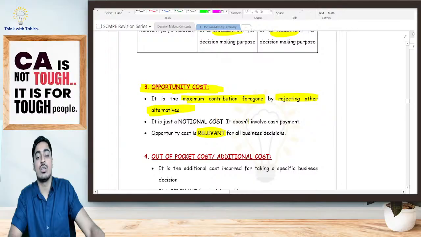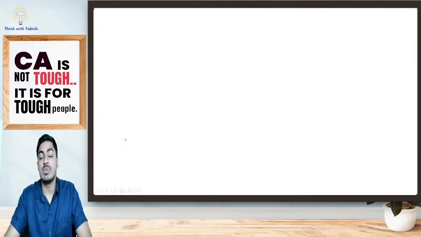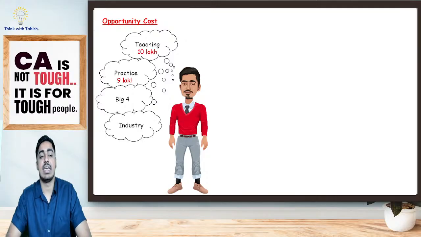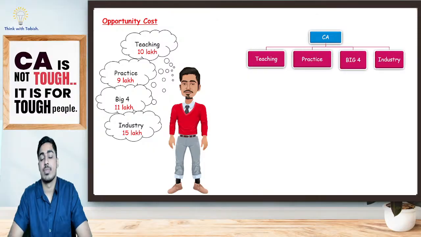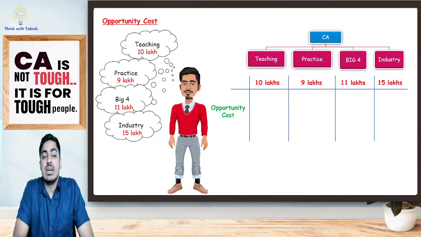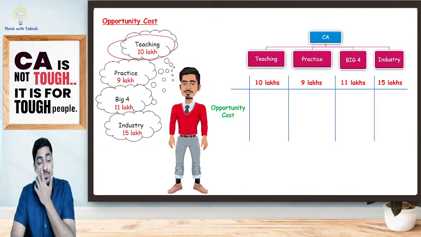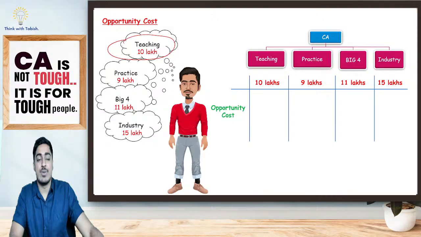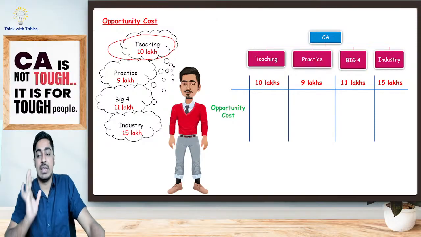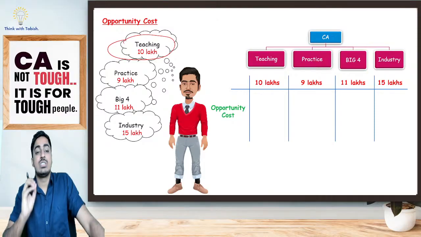It is just a notional cost. It does not involve any cash payment. Now look at this one simple example. Yes, I've become a chartered accountant. Now I'm having different options. I can get into teaching, practice, big four, or industry. If I get into teaching, assume I'll be earning yearly 10 lakh rupees. Now, I can do only one of the four. I cannot be doing all of these. Suppose I am going to start teaching.